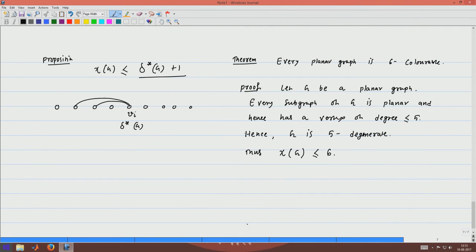Okay. So, we have proved that every planar graph is 6 colorable, and since every planar graph is 5 degenerate, we have a linear ordering of the vertices, and we know that the ith vertex, just recall the greedy technique of coloring the vertices of a graph. Then as we know that v_i has at most 5 vertices to its left, you need at most 6 colors to color the vertices of the graph. So that is why every planar graph is 6 colorable.